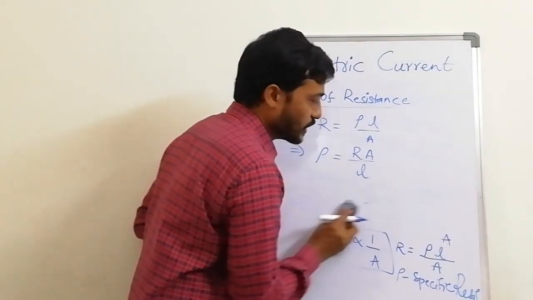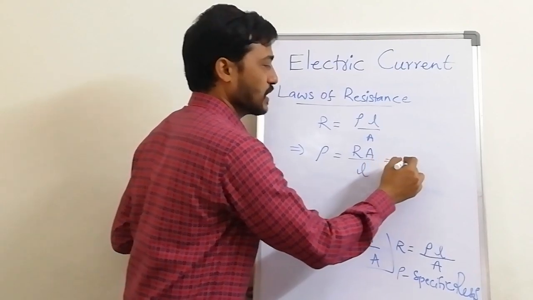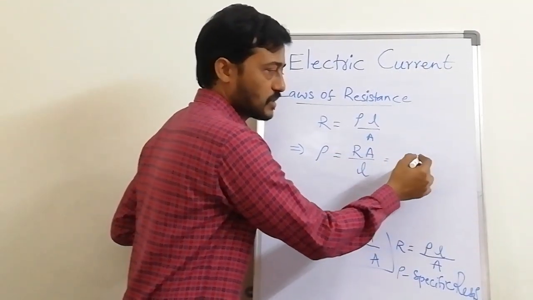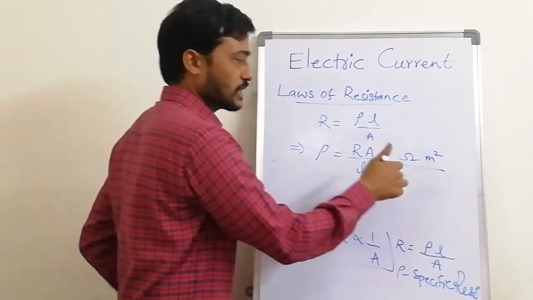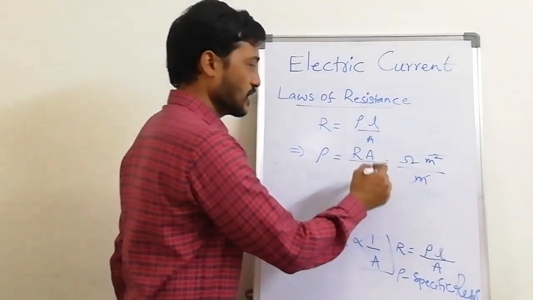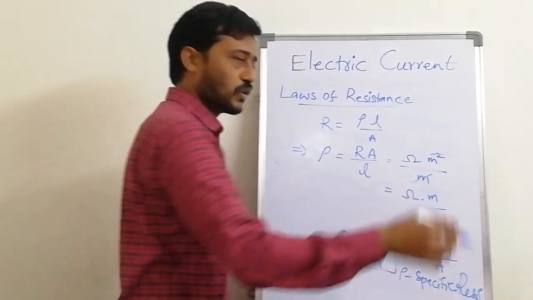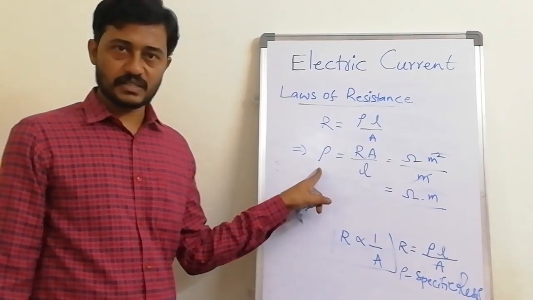Now we see the unit for this. R is nothing but resistance, which we call ohm. Area is length into breadth, so generally we take it in meter square, divided by length. Length is in meter, so one meter gets cancelled, and you are left with ohm meter. Ohm meter is the SI unit of specific resistance.